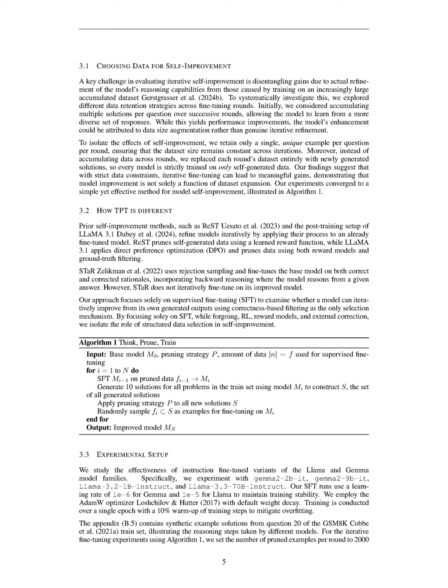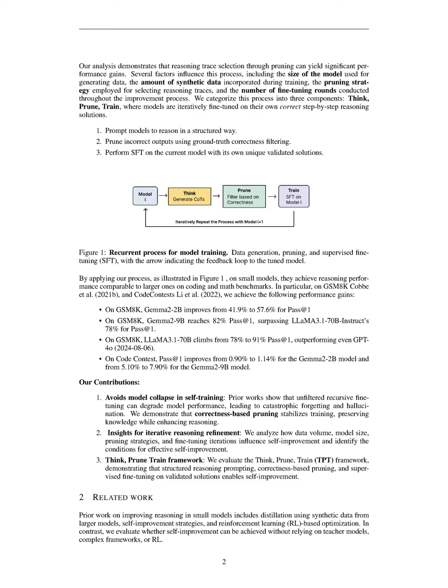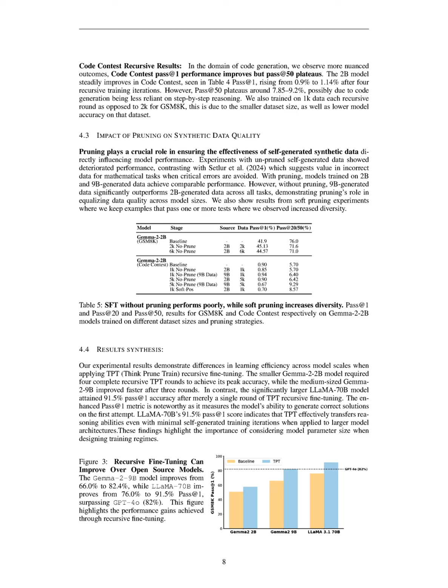Additionally, the quality of self-generated data is contingent on the effectiveness of the pruning strategy. Without proper filtering, unpruned data can lead to performance deterioration. Although we observe that correctness-based pruning stabilizes training and enhances reasoning, it may inadvertently limit the model's ability to learn from a broader range of outputs. Thus, while our method effectively improves precision, it risks fostering a homogeneous output distribution, which could be detrimental in tasks requiring creative or varied responses.